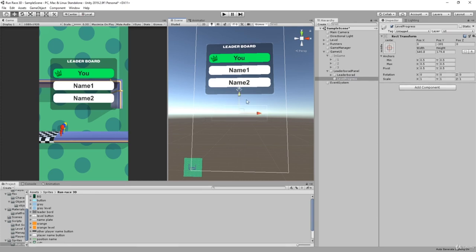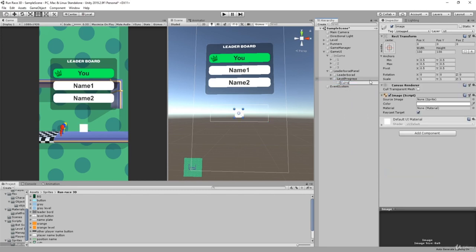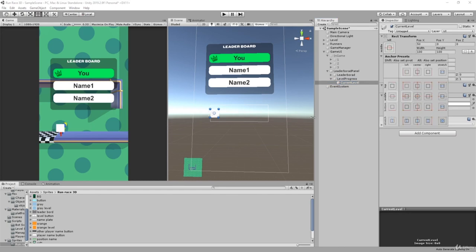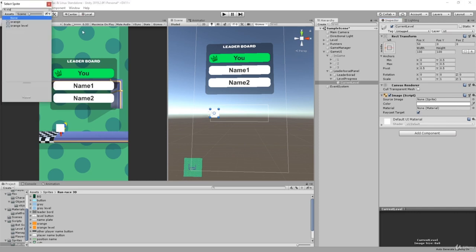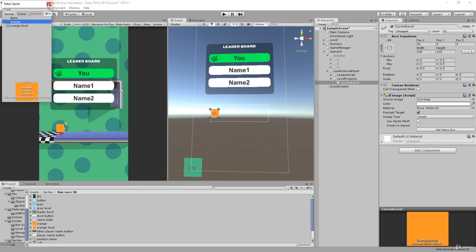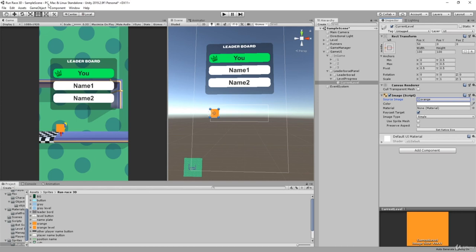So this will be its canvas. It's about this height, something like this. And inside it, we're gonna add the current level, so let's first add an image for the current level. So current level, which will be positioned at the left anchor, like there. Then we are gonna choose the proper image, which will be orange, like this, orange. And this will be it for our current level.